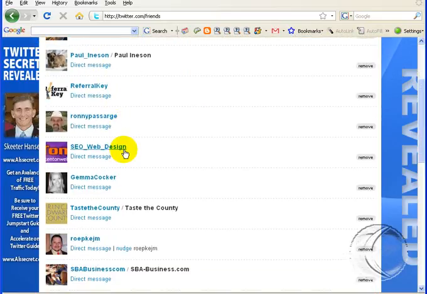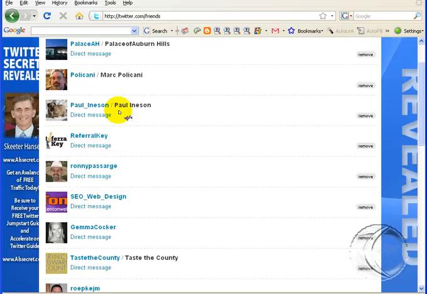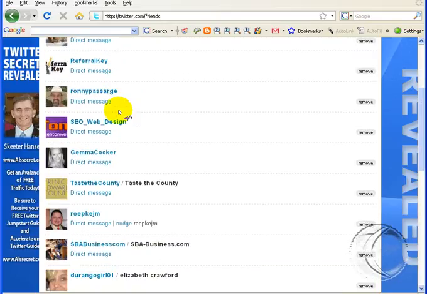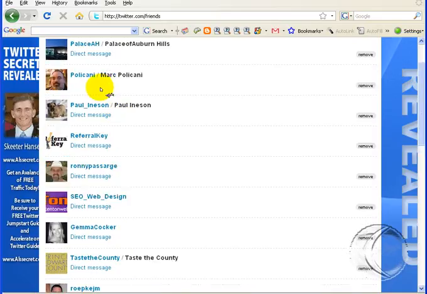Now all of these people that you see, I'm following. Where it says direct message means that they're following me back, because you can only send a direct message to people that you're following and that are following you back. So when you see somebody and it doesn't say direct message below their name, that indicates that they're not following you back. As you notice, I don't have very many people that aren't following me back. But as you start to build your followers, more and more of these people will start to show up that aren't following you back.